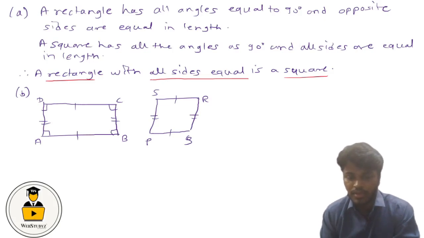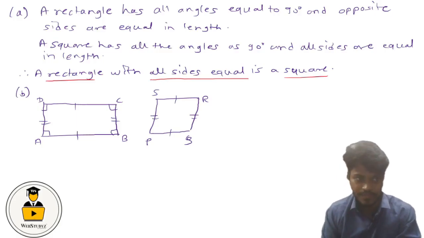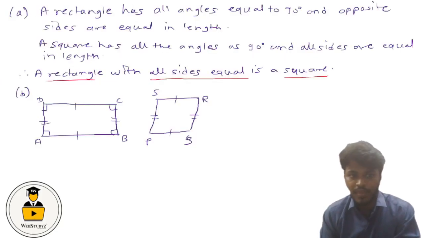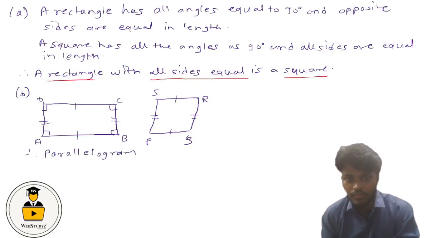So we can say that if a parallelogram has all the angles equal to 90 degrees, we can say that it is a rectangle. Therefore, a parallelogram with all angles as 90 degrees is a rectangle.